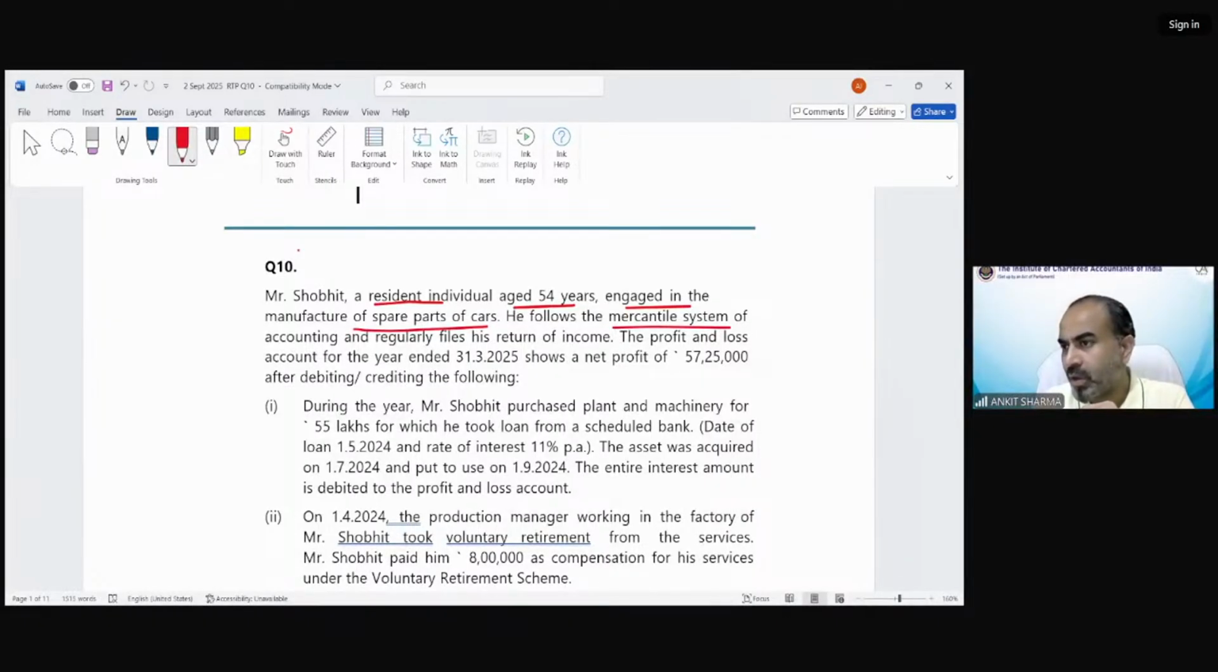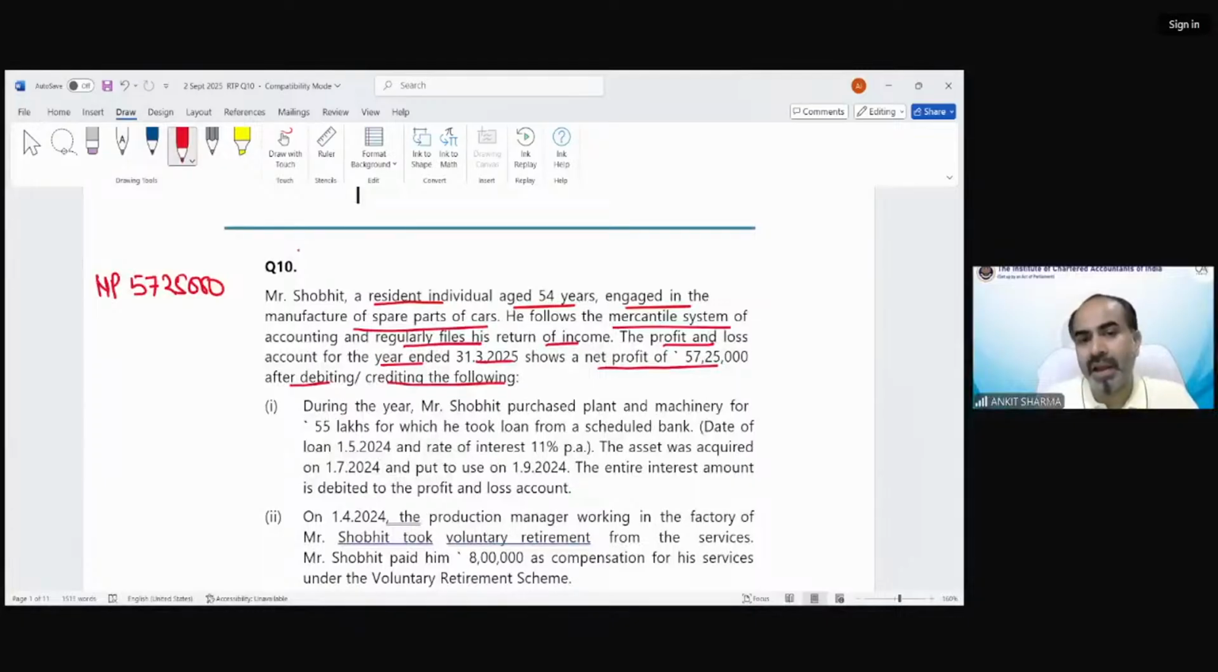You see any query on query portal? No. And he regularly files his return of income. The profit and loss account for the year ended 31st March 25 shows a net profit of 57,25,000 after debiting or crediting the following amounts. So his net profit is 57,25,000. Now, one by one, we will understand the information which has been given and then we will see the treatment.